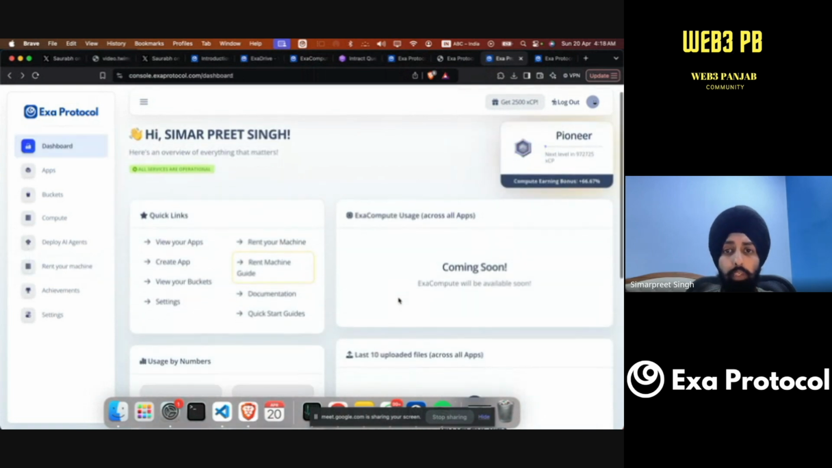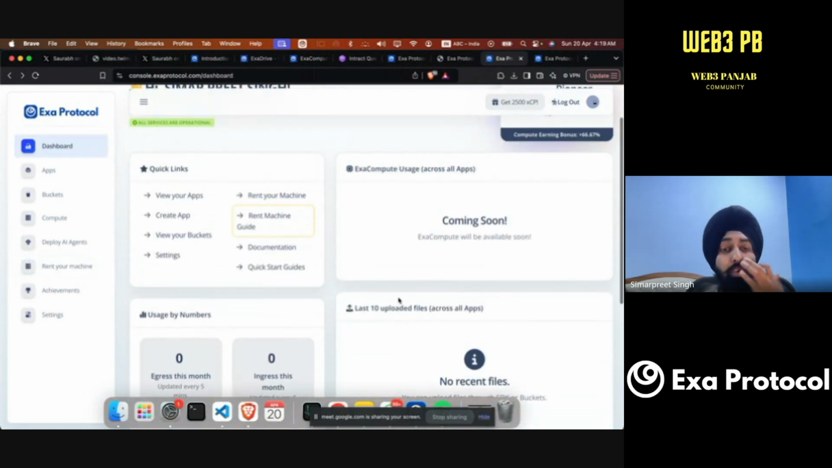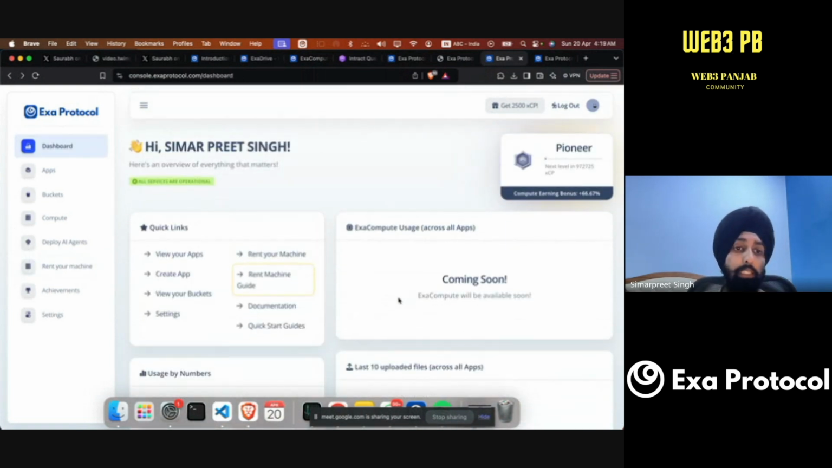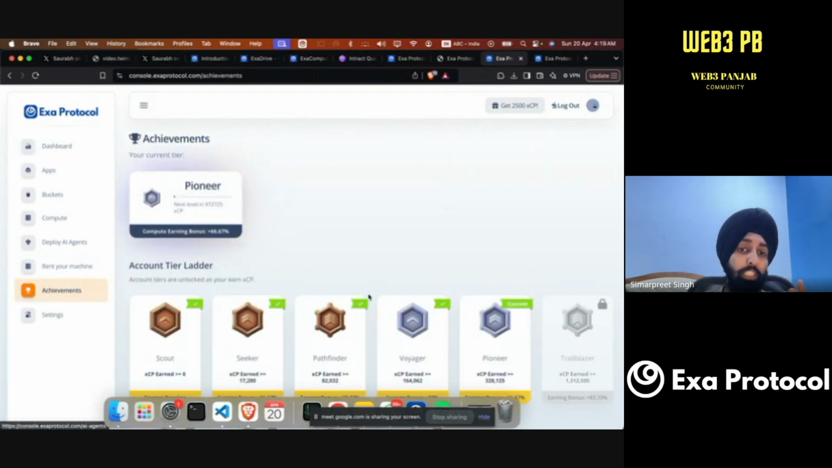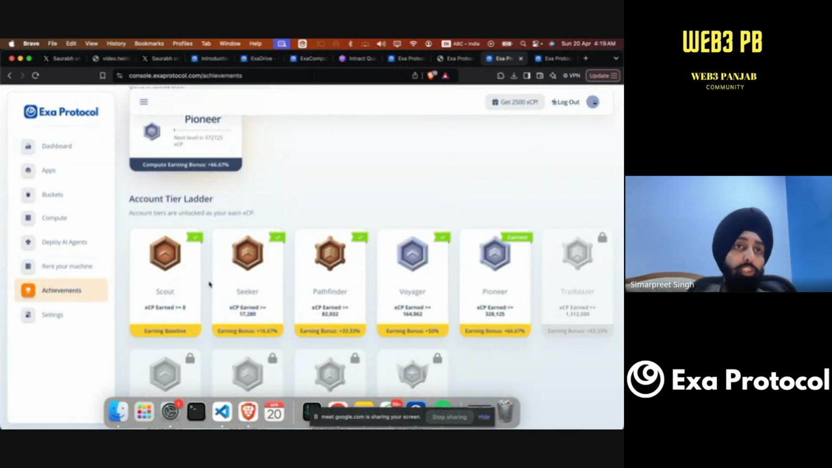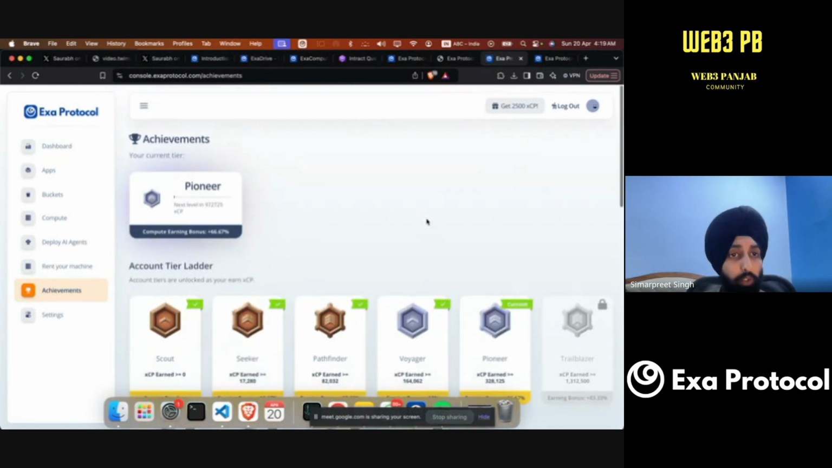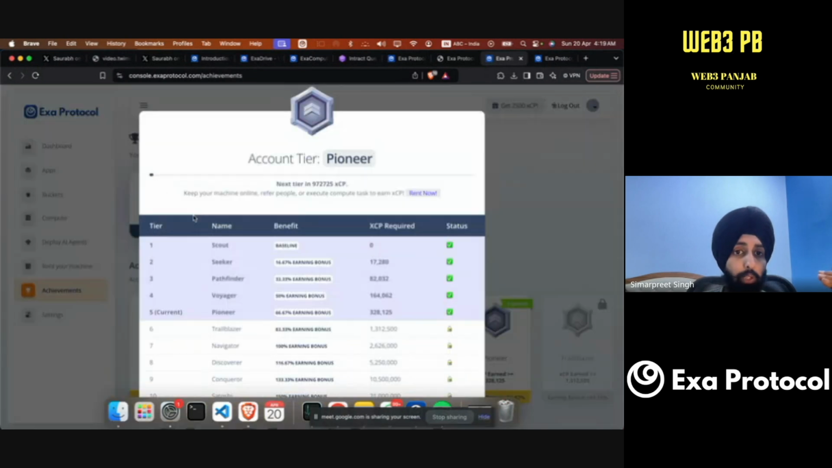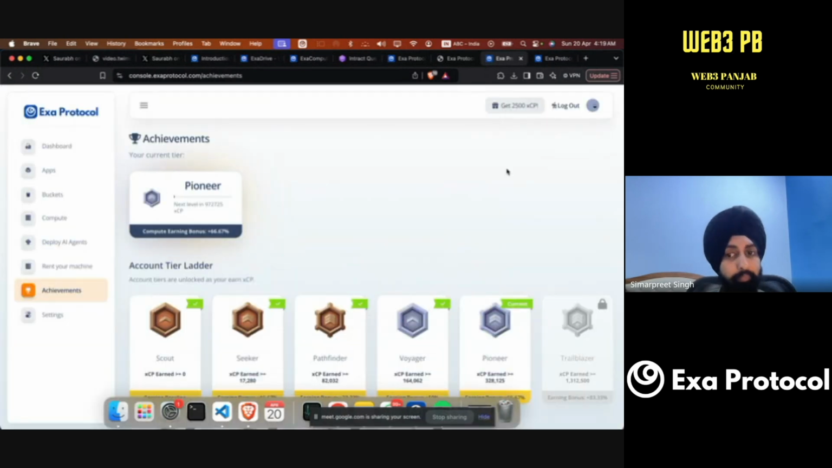So I will just go back here. You will see that there are different types of tiers, through which you can see what is happening. XCP are actually points. You will go to the achievement section and you will see that I joined early, so I had earned these particular points. But if you want to also join early on, it is still open. It is still open, and you are not that late.